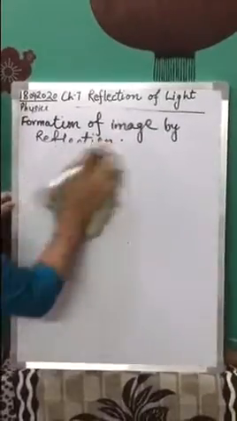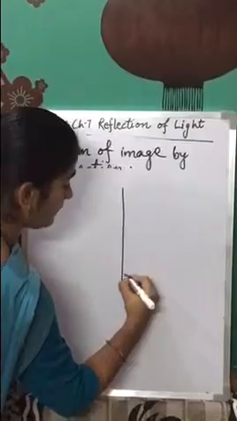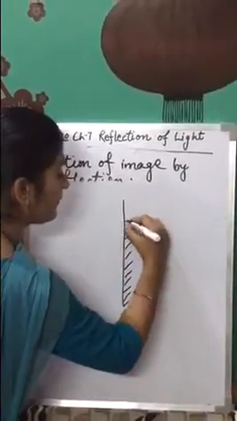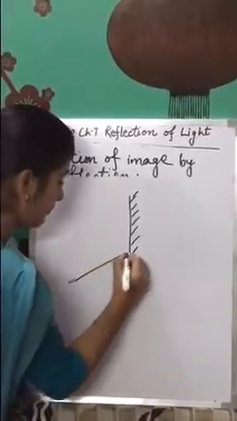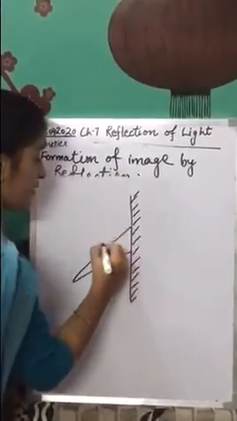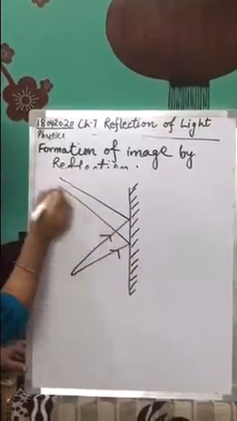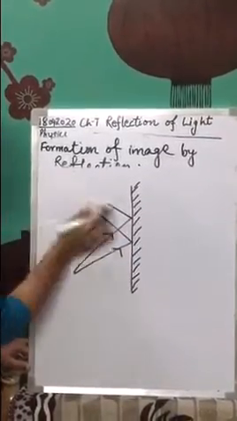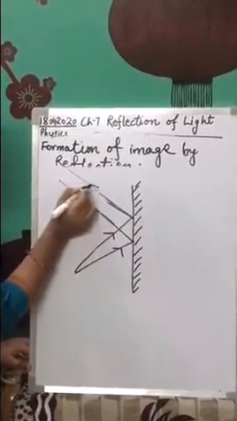Wait, I'll draw it again. These are the incident rays. After striking, these are the reflected rays.